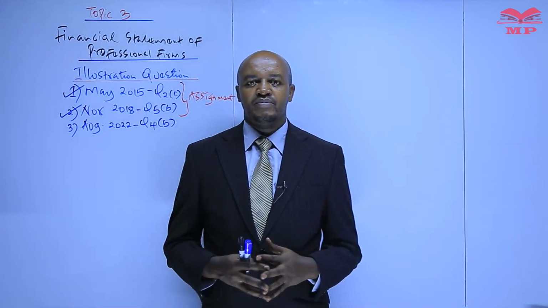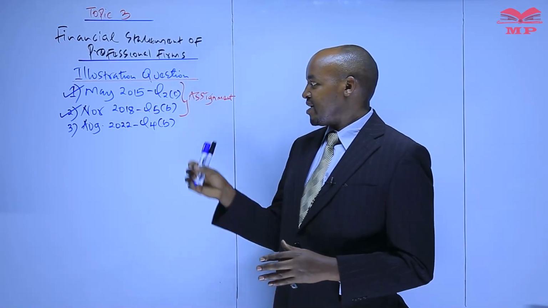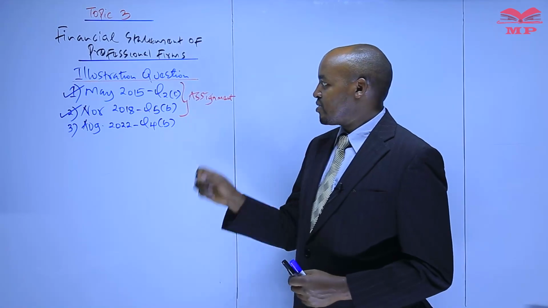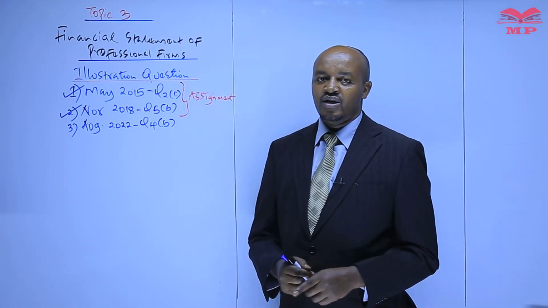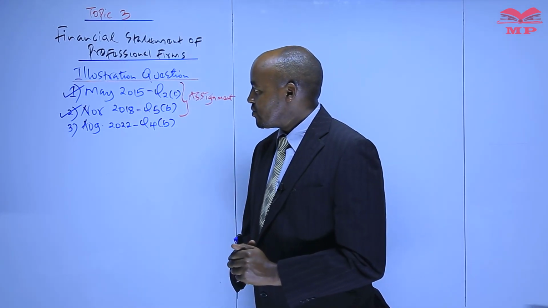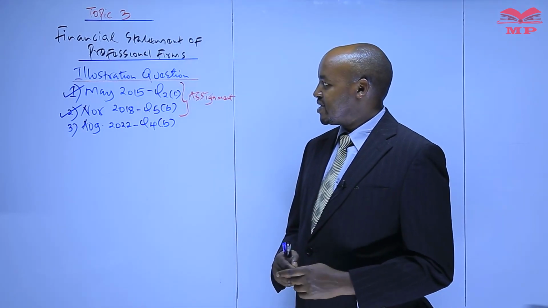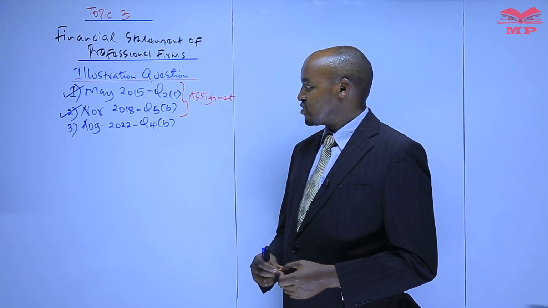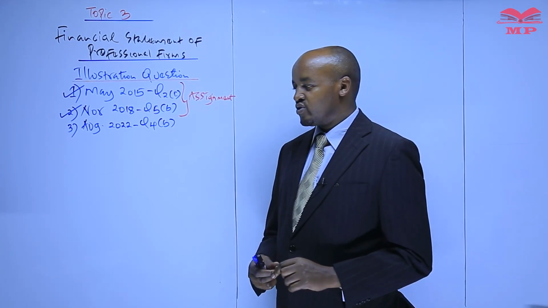Now, from the past papers, we have a number of questions. Actually, we have 3 questions. We have the question for May 2015, which is question number 2C. We also have another question for November 2018, question 5B, and another question for August 2022, question 4B.